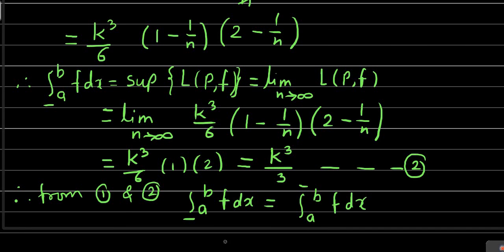So by the Darboux condition of integrability, we conclude that the function f is integrable on a to b, meaning 0 to k.